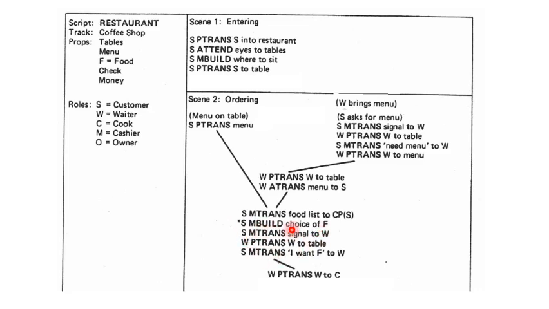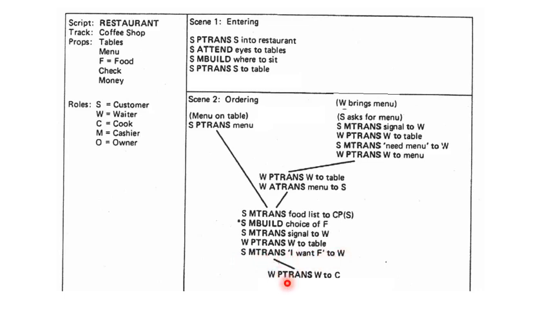After deciding the choice, we have to tell the waiter. That is SM-Trans signal to waiter. The waiter will come to us. That is waiter position transfer to table. Yes, tell MTRANS I want food to waiter.